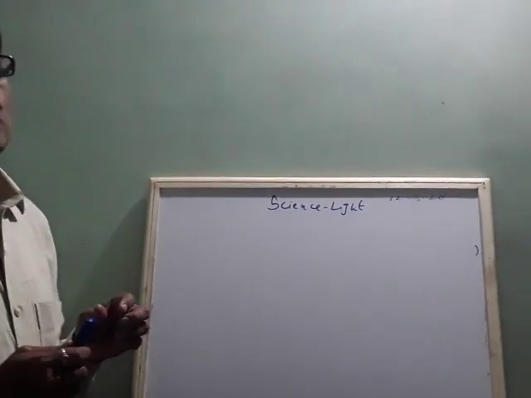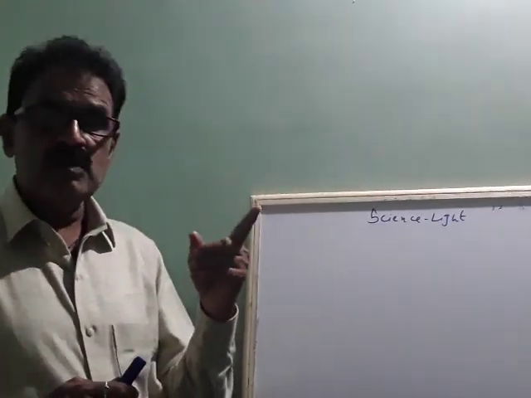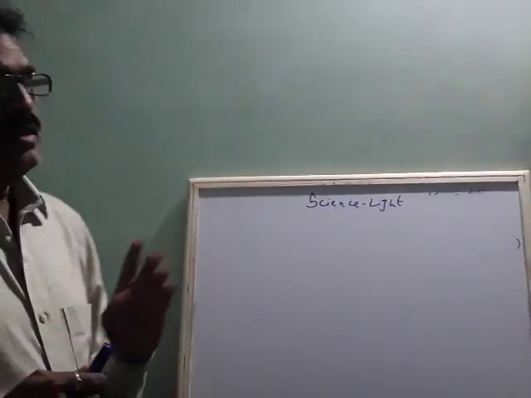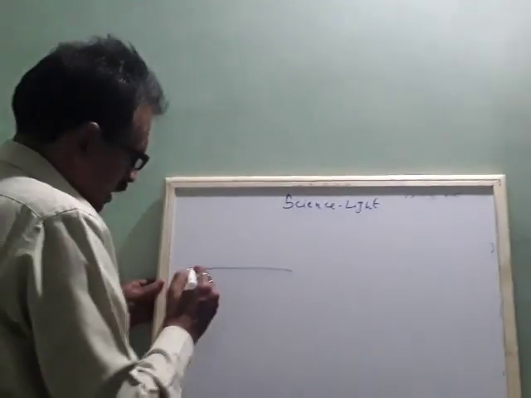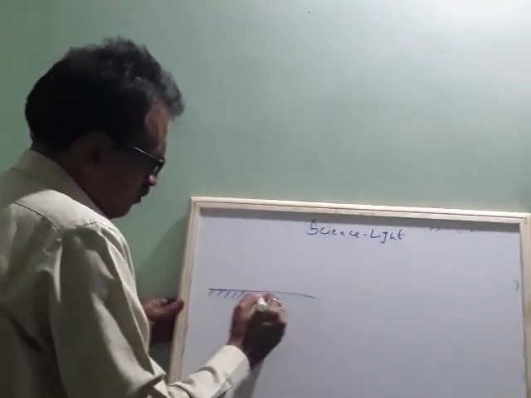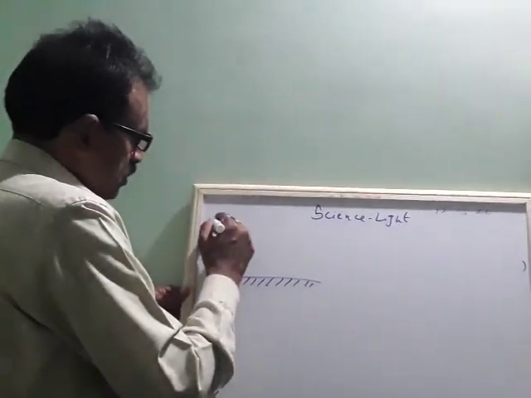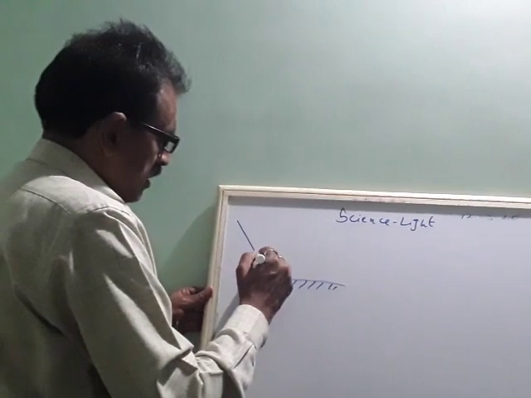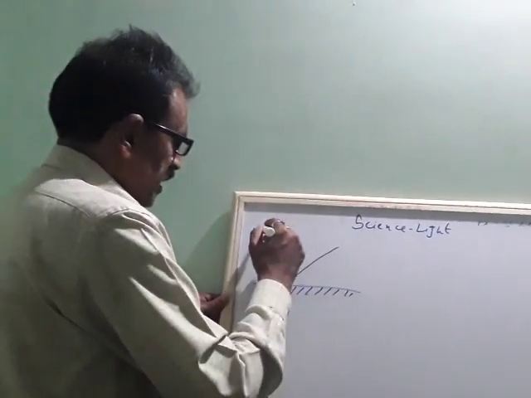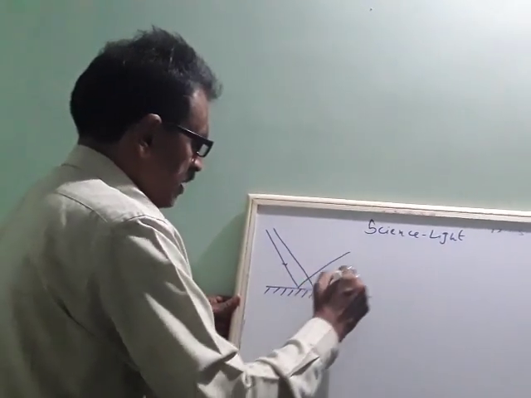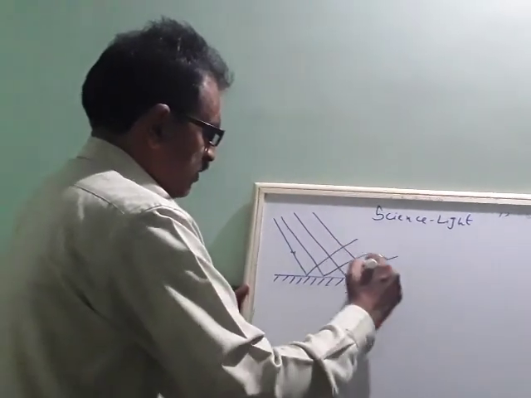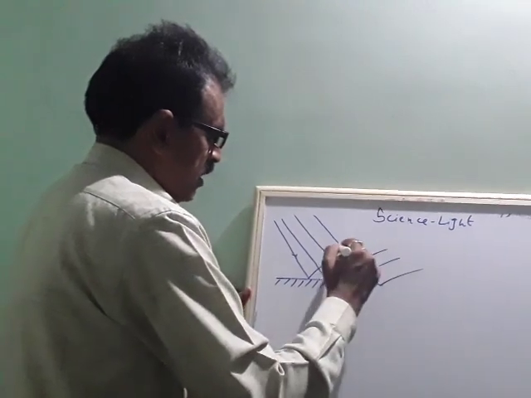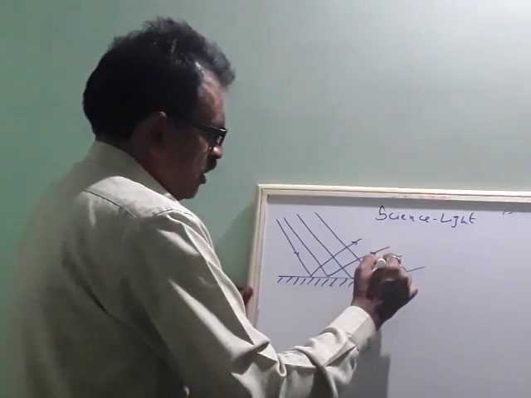So usually you know that reflection takes place on a smooth surface. So in the case of a smooth surface, okay, this is a smooth surface. Light ray falls and reflects. Light rays fall on this, reflect. Okay. So what do you observe here?